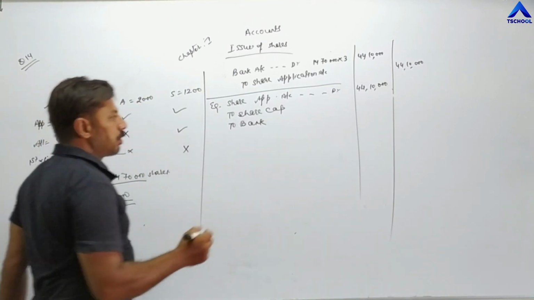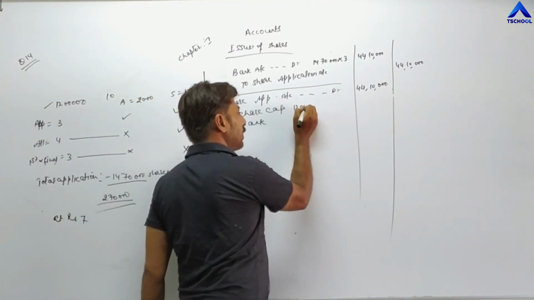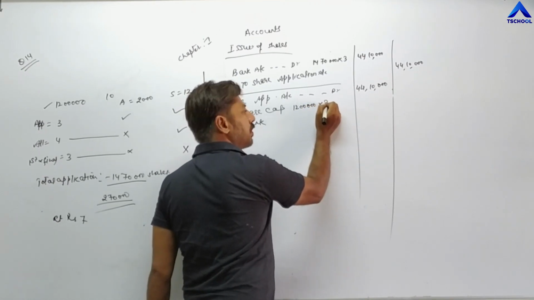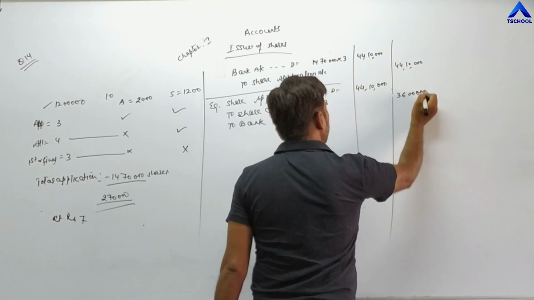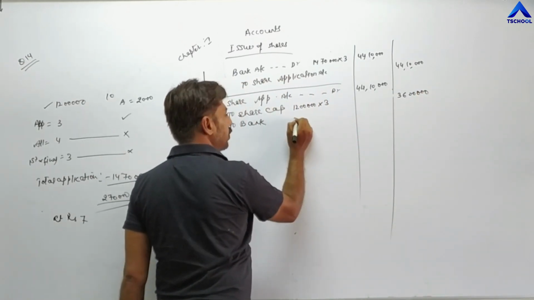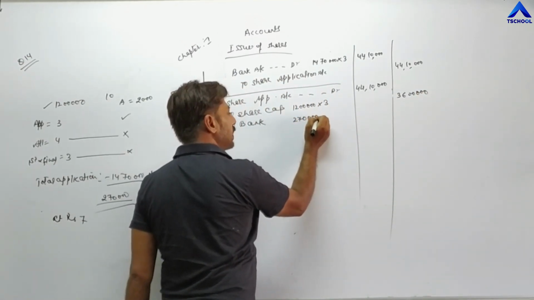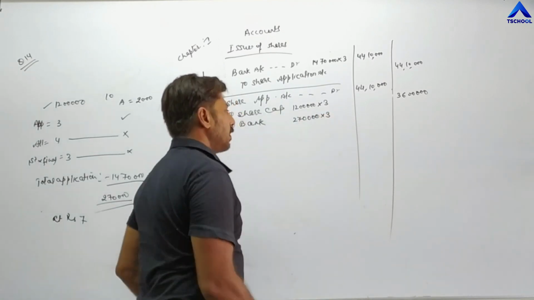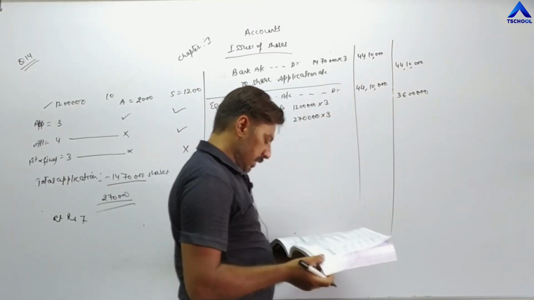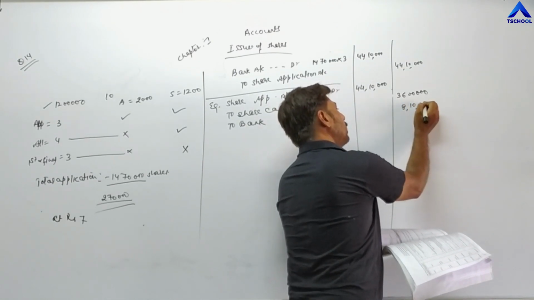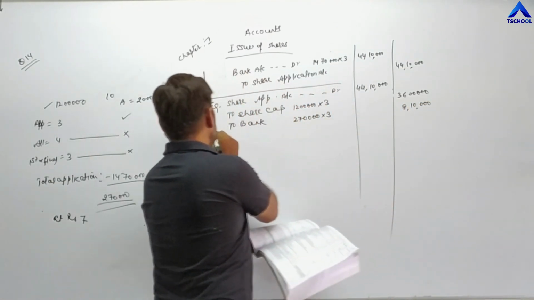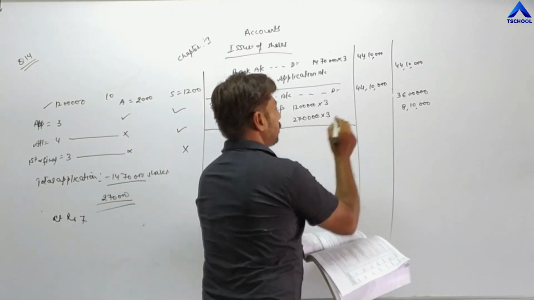12 lakh. So 12 lakh into 3 is 36 lakh, and the remaining 2,70,000 shares will be rejected. 2,70,000 into 3 is 8,10,000. In this way, the second entry is completed.